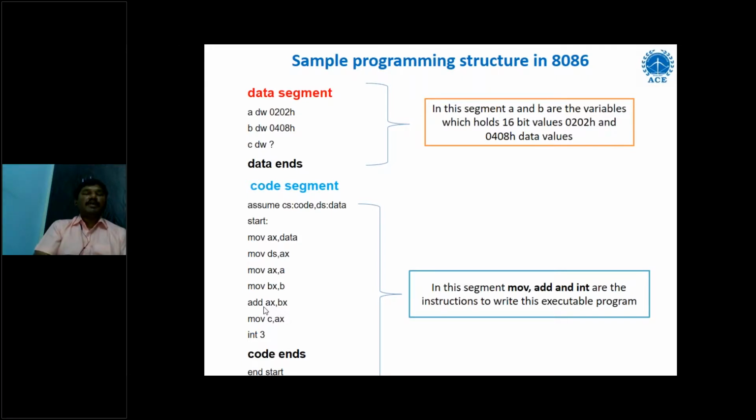B variable from B variable. What is the B variable holding? 0408. So these two values are adding. Whenever you want to add, I need the add instruction: Add AX comma BX. So move C comma X means the content of X goes to the temporary storage element called C. INT 3 is the instruction to break the program, to stop the program here.